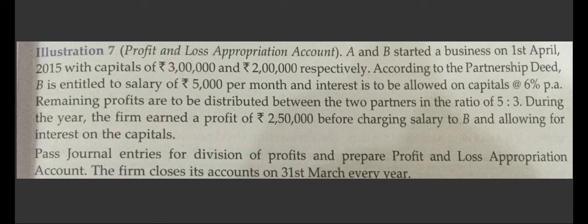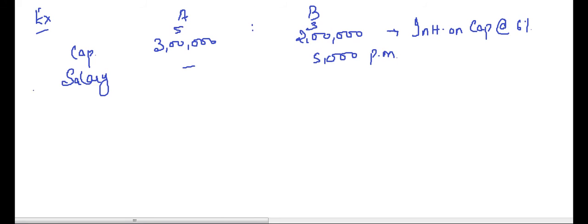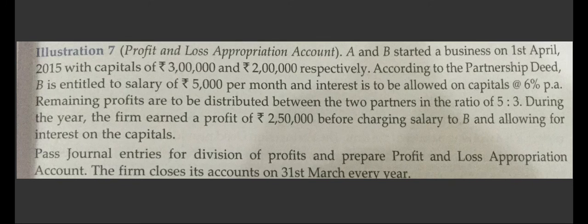So before any of the above transactions, the profit earned by the firm is 2,50,000. That is the profit that we have transferred from profit and loss account. Very simple question.